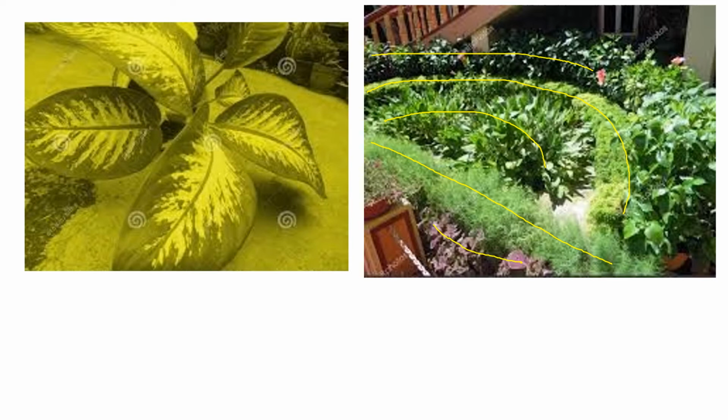Now you all have to collect a few leaves with different colors. Till now you have learned that people and animals depend on plants for food, right? Then you have learned that leaves are of different shapes and sizes. Then you learned that leaves are of different colors. Now let us see the various parts of a leaf.